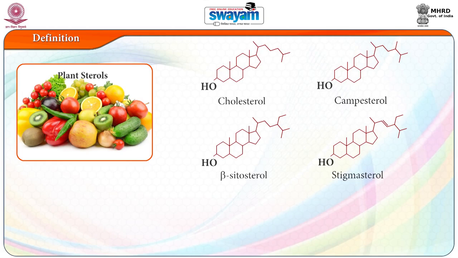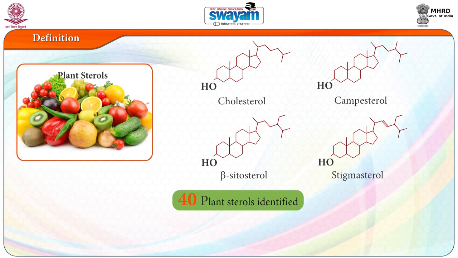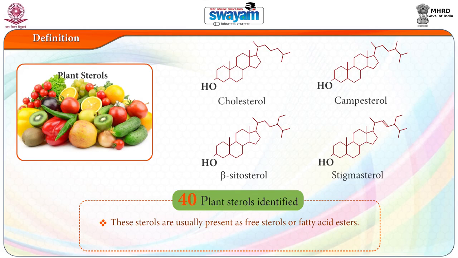The commonly known phytosterols in our diet are campesterol, sitosterol and stigmasterol. There are over 40 plant sterols identified, with beta sitosterol, stigmasterol and campesterol being the most abundant. These sterols are usually present as free sterols or fatty acid esters. These are present in the non-saponifiable fractions of plant oils.